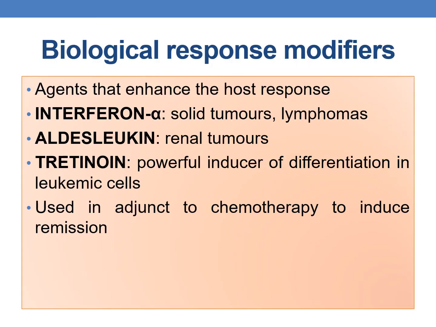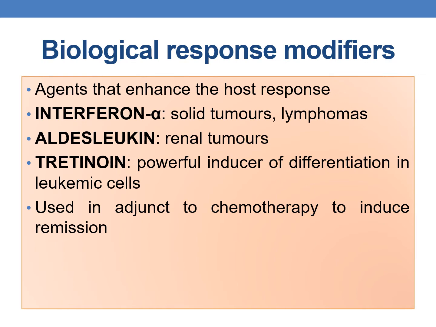Coming to the other drugs, they are biological response modifiers. These agents, as the name indicates, enhance the host response. Hence, they are called biological response modifiers. Examples are interferon alpha, which is mainly employed to treat solid tumors and lymphomas. The next drug is aldesleukin.